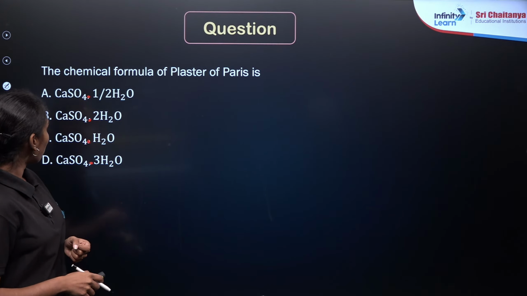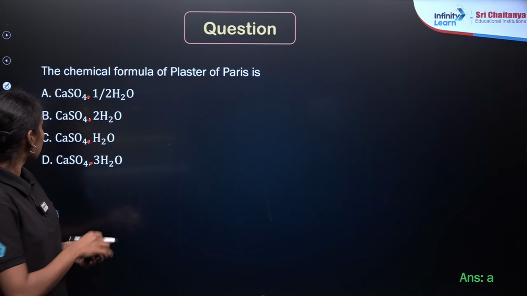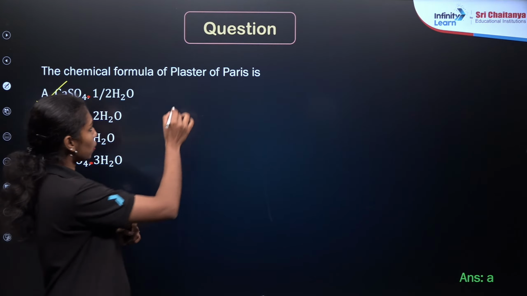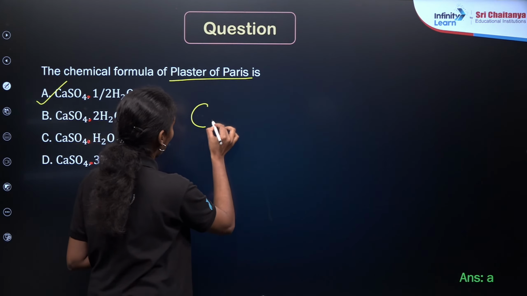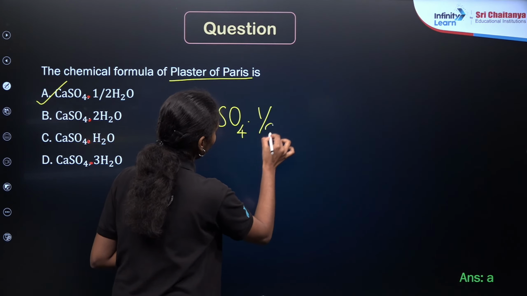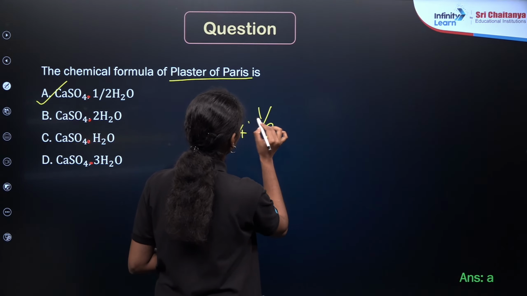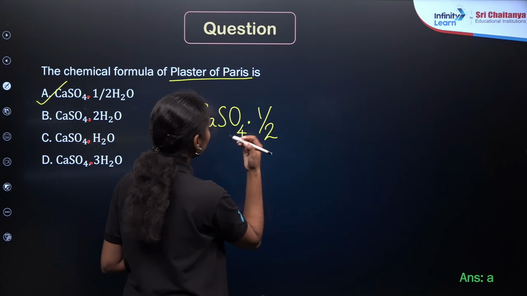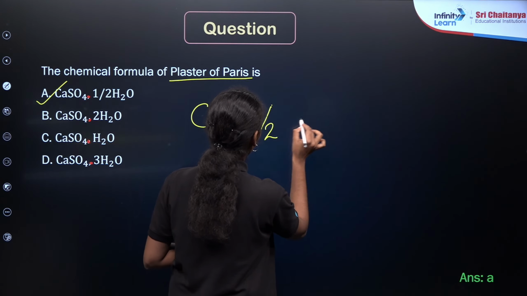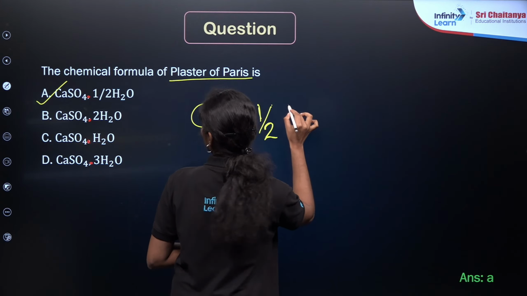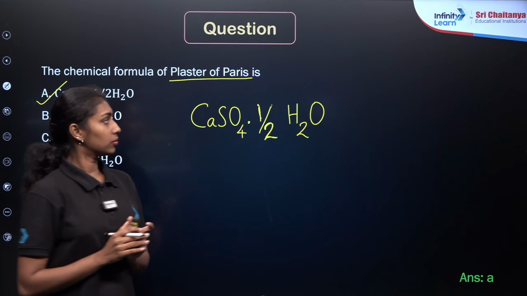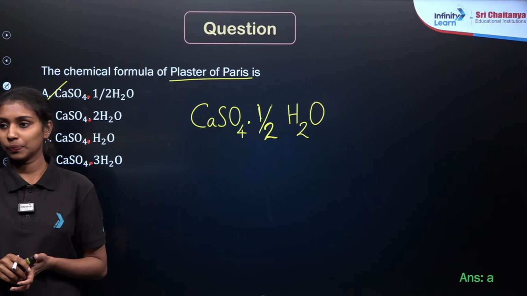Okay, many of you are giving me the option A as the correct answer. Yes, option A is the correct answer. CaSO4 dot half H2O, right? CaSO4 dot half H2O is known as the plaster of Paris. So these are the common substances used by our orthopedic doctors, right? Whenever you have any fractures in your bones, they will suggest using the plaster of Paris covering, right? Is that clear?